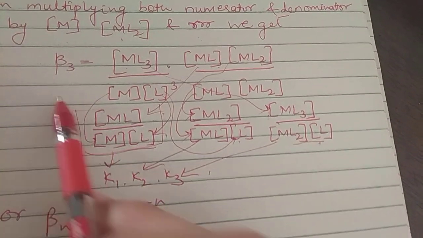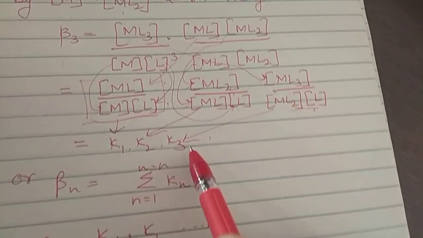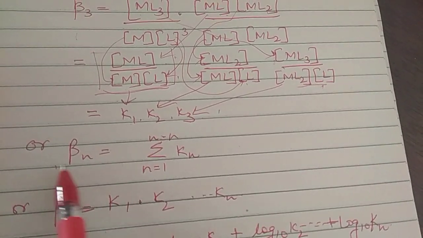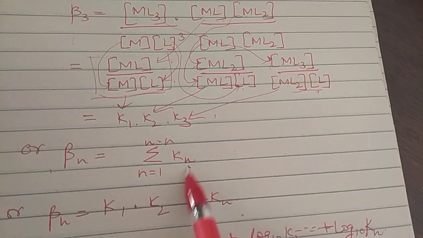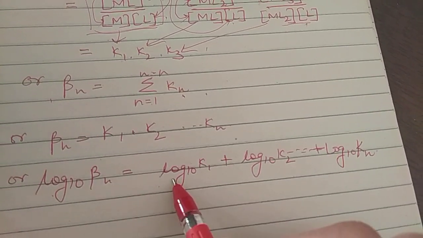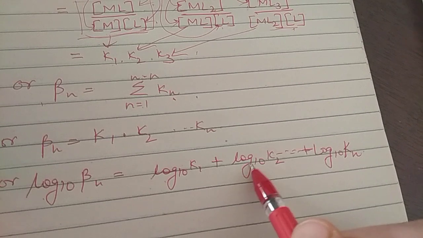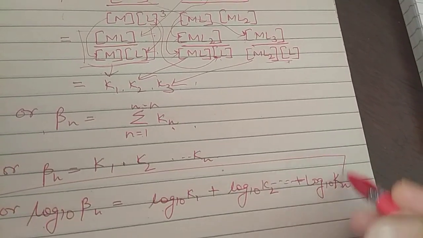So now we have derived the relation: beta 3 is given by the product of K1 into K2 into K3. Or beta n, as a general formula, is the product of Kn. If we want to express it in terms of log, then it is log to the base 10 K1 plus log to the base 10 K2 plus log to the base 10 Kn. This is the final relation.